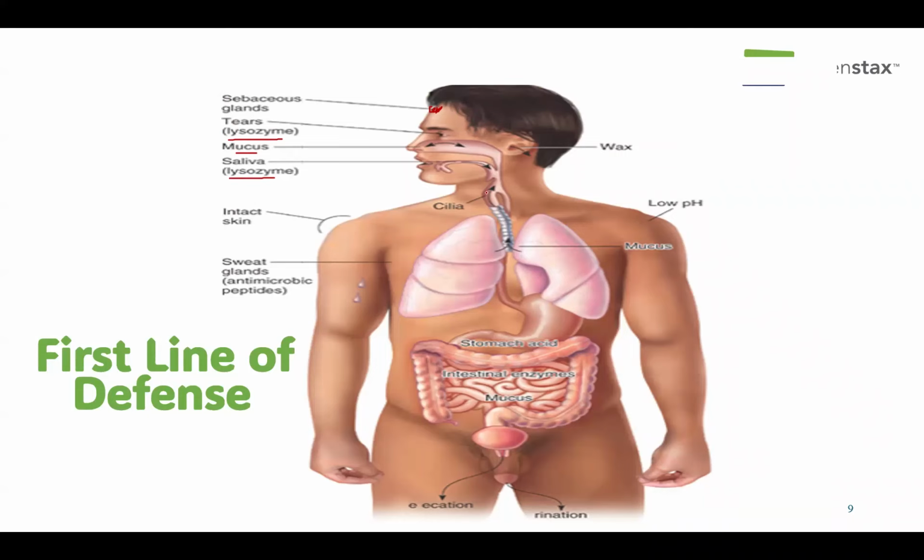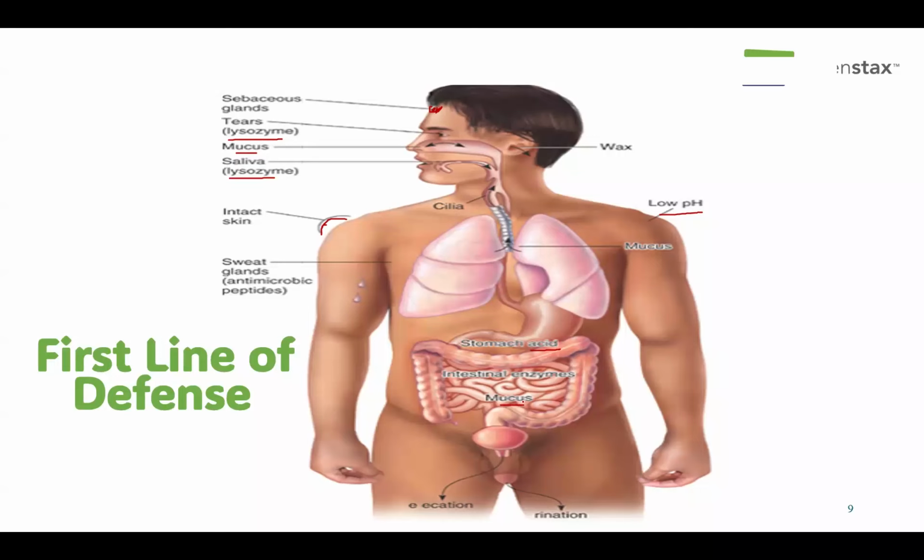Cilia, these are cilia in the respiratory tract, help us move or remove bacteria from the trachea, for example. Our skin is very intact, with many compacted layers, low pH, acidity, and salty sweat. Mucus in the respiratory tract, stomach acid, and intestinal enzymes can also kill bacteria.